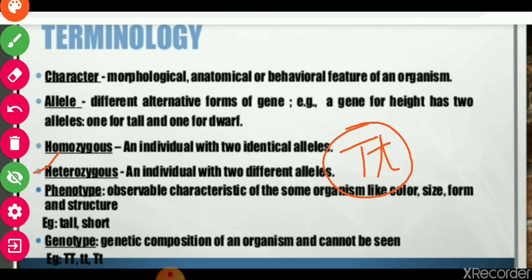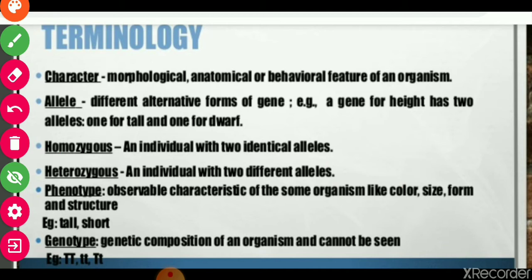So these are 2 forms of alleles and this is called heterozygous condition because 2 different alleles are present in this plant character.